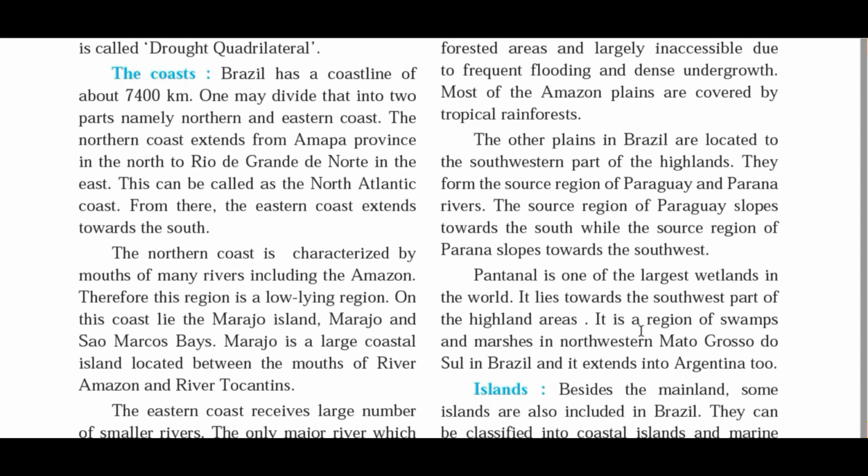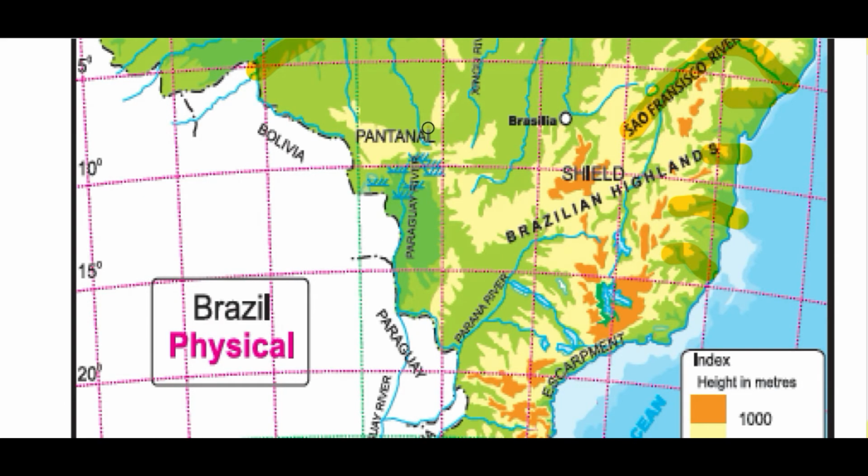Then Pantanal is one of the largest wetlands in the world. It lies toward the southwest part of the highland areas. It is a region of swamps and marshes in northwestern Mato Grosso do Sul in Brazil, and it extends into Argentina too. So what is the Pantanal wetland? Here you can see on the western southwestern part of Brazil, there is the Pantanal wetland which is again located on the highland. Some part is also there in the neighboring country.